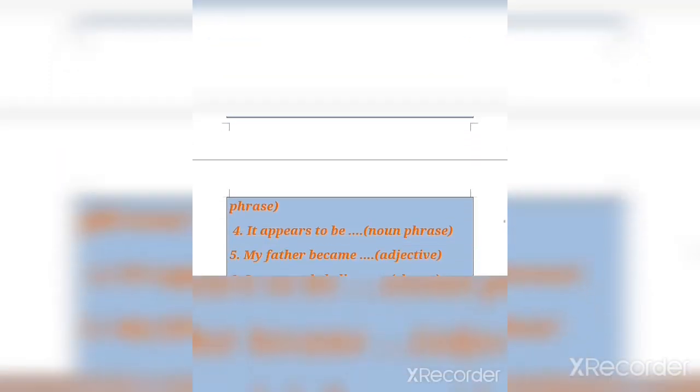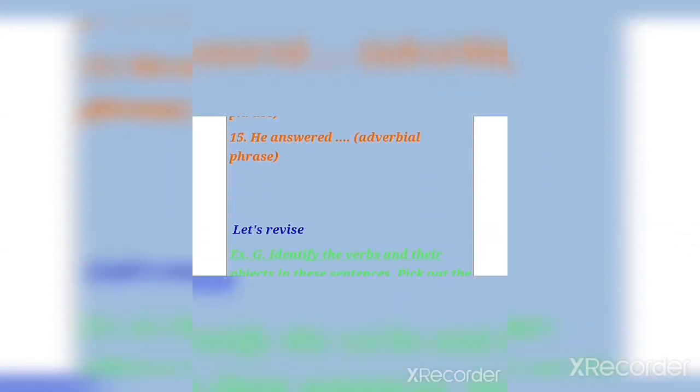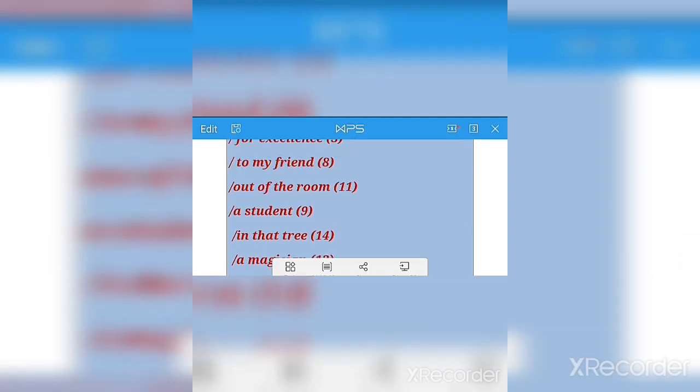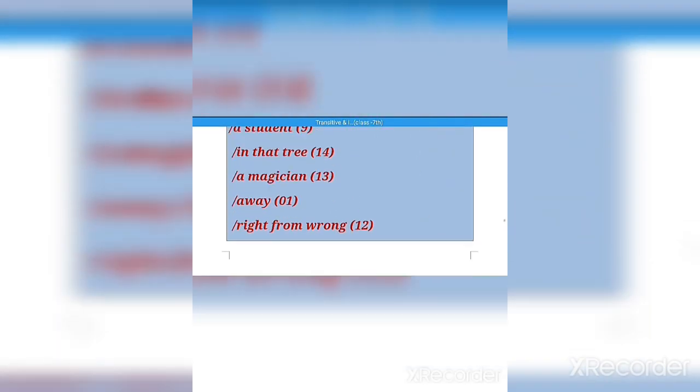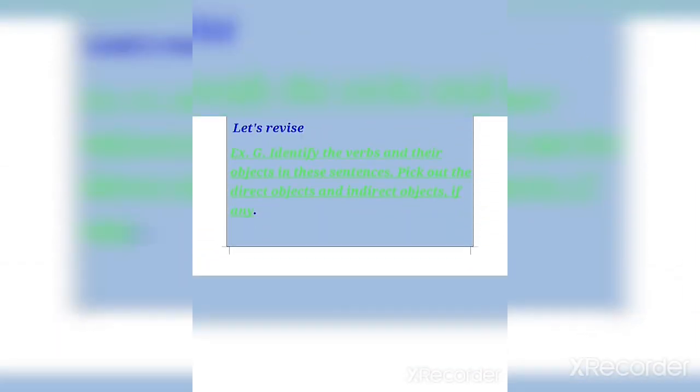So children, here are all the sentences and also all the answers. With the help of these answers, try to complete exercise F. Okay, now let us go further. Exercise G is saying identify the verb and their objects in these sentences. Speak out the direct object and indirect object, if any.